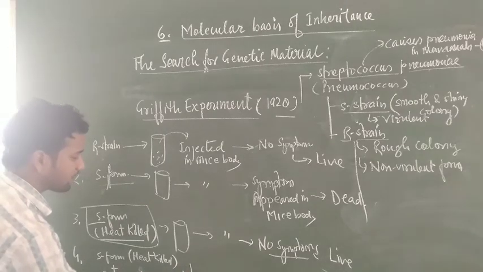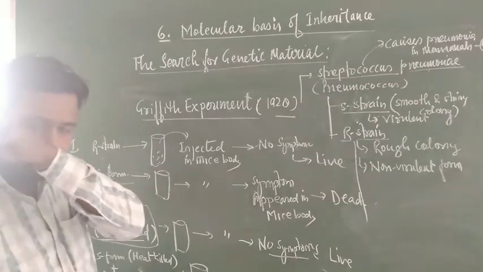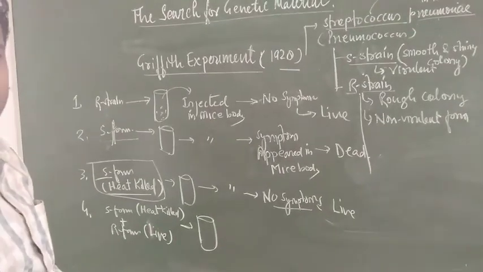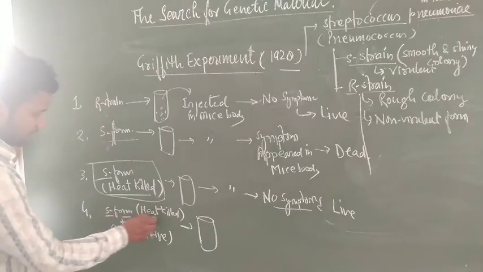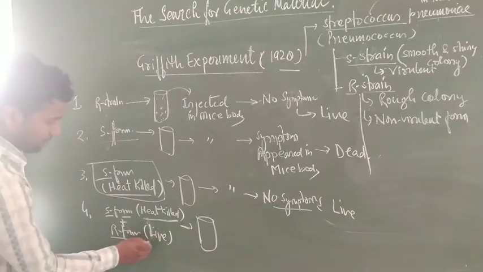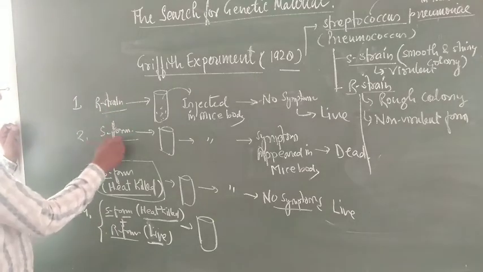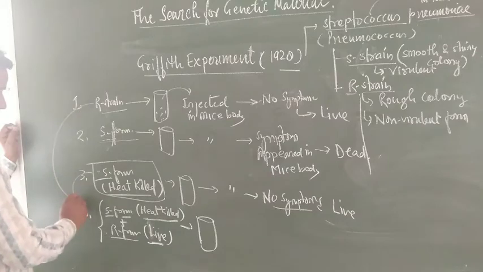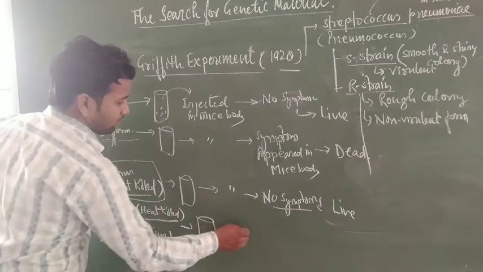Both are mixed in the culture tube where they are growing together. Here the S form is taken that is heat killed, and the R form is taken that is live. You can see the live R form and the heat killed S form in the fourth experiment. And further he cultured in the tube and injected into the mice body.